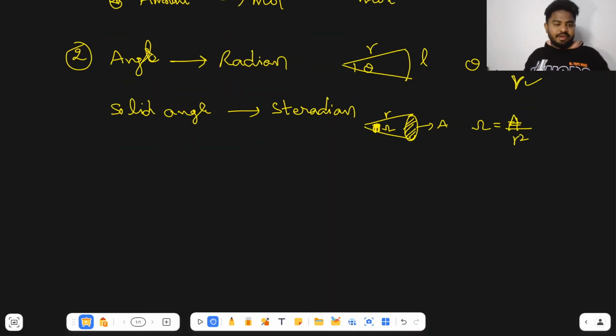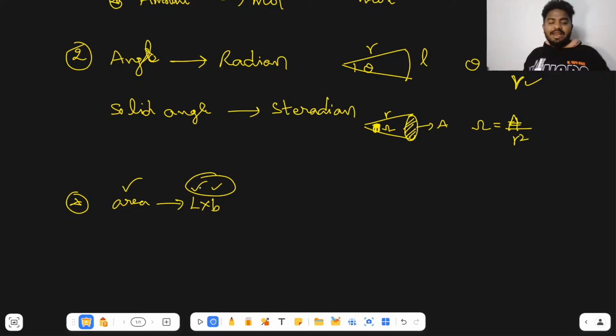So for example, if you take area, area is equal to nothing but length into breadth. Here, area is a physical quantity which depends upon the length, right? Here we are utilizing the fundamental physical quantity length two times. That is why its dimension formula becomes L square. It means how many times the fundamental physical quantity is raised to represent the derived physical quantity is called the dimension formula.